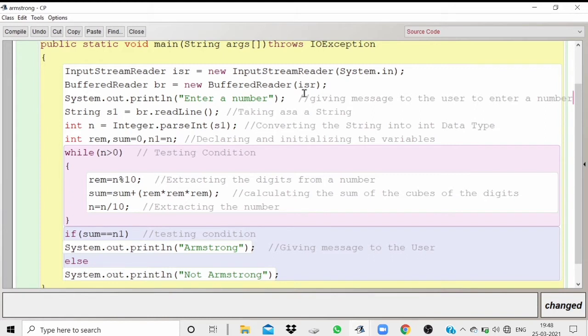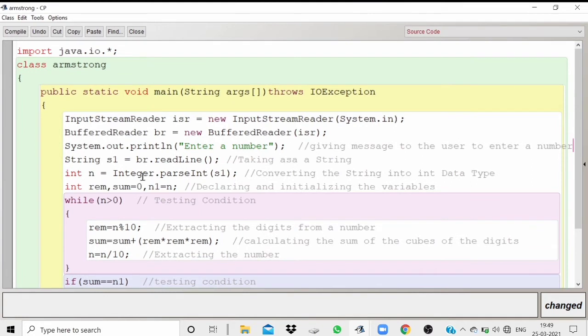So okay, we have written almost 10 comments in this program. You can see comments are the easiest thing to write. For System.out.println enter a number, we have written the comment as giving message to the user to enter the number.